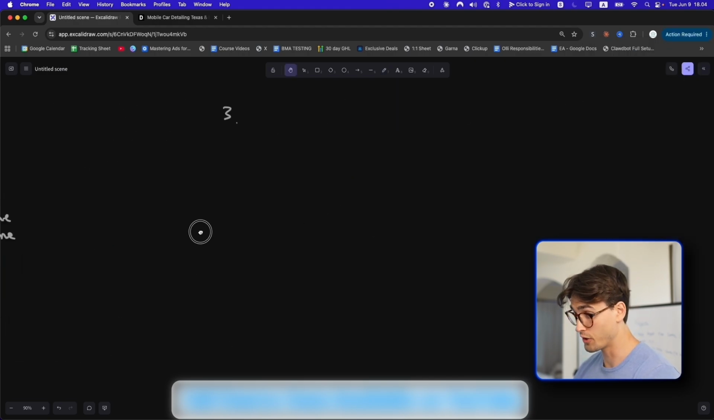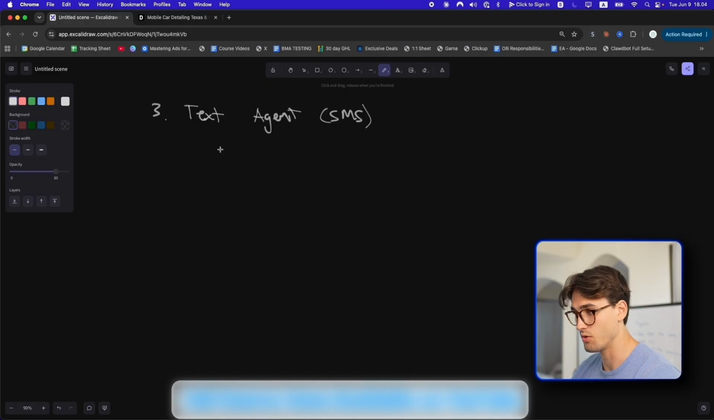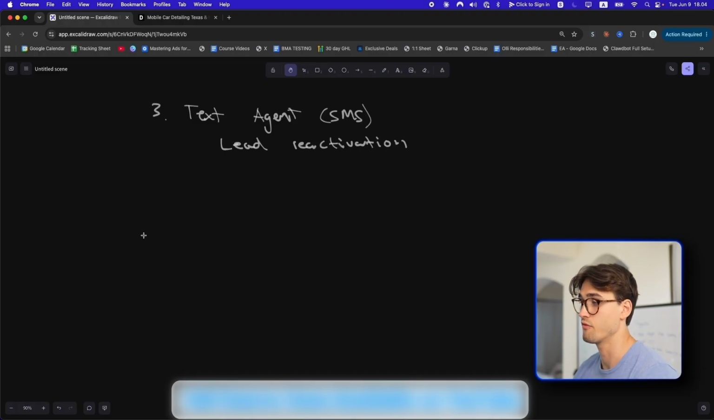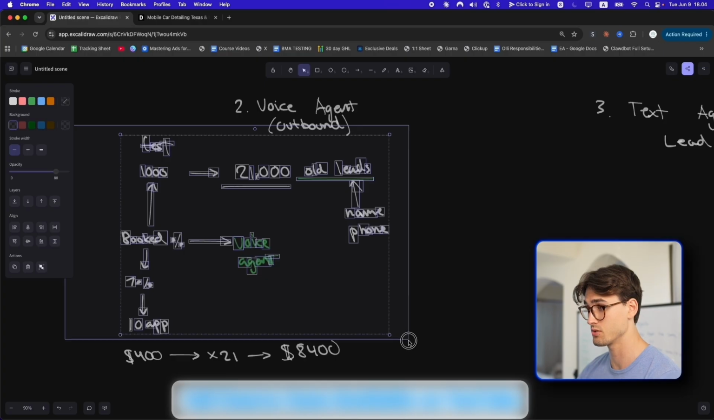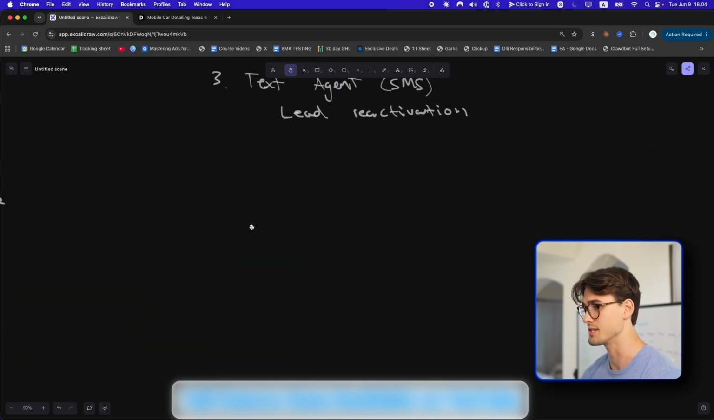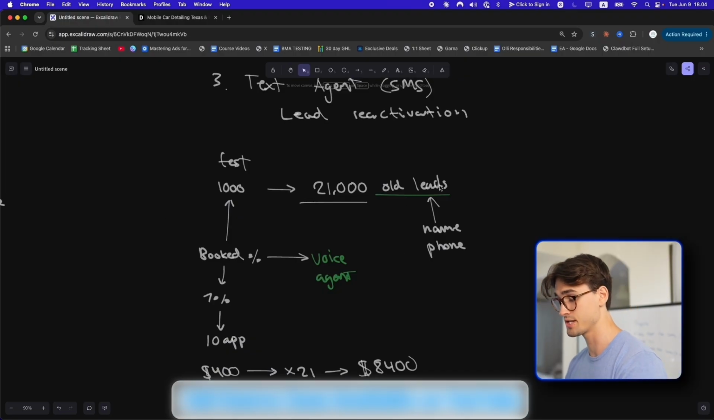Then we have the third build, which will kind of be a bonus in this video, which is going to be a text agent. And I want to install this on SMS and maybe even also WhatsApp. What this agent is going to do is also a lead reactivation. So the same 21,000 leads that they have, we're going to try and call them, but we are also going to try and text them. And I think we're going to be running this at the same time and test it to see, okay, does it work or does it not work? So we're going to take the 21,000 leads. We're going to run another test on 1,000.